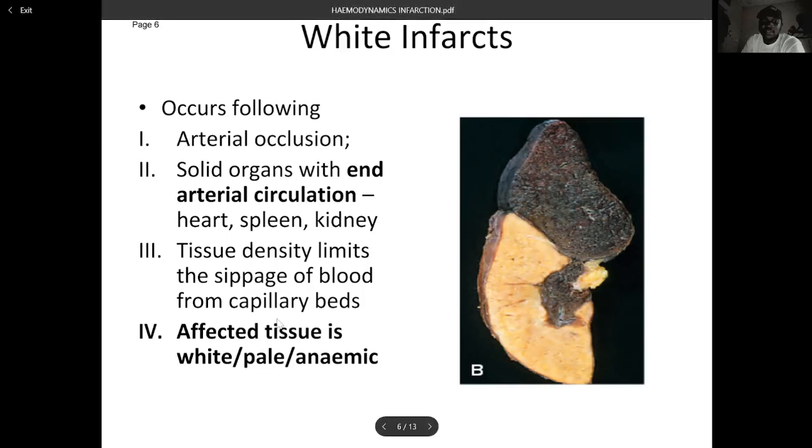Now, for white infarct, it occurs in the following: arterial occlusion, solid organs with end arterial circulation, like the heart, the spleen, or the kidney. Tissue density limits the seepage of blood from capillary beds. Now, the affected tissue is white, pale, or anemic.